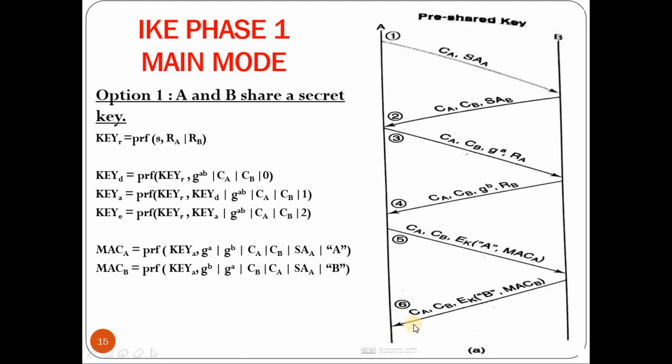Now the computed MAC B, if it is equivalent to the MAC B that is received in message 6, then A authenticates B. So in the last two communications, that is 5 and 6, the authentication of each of the parties happens, that is, mutual authentication happens. So in the first message, agreement of the cryptographic algorithms between A and B happens. Next, the generation of key happens in the third and fourth step, and in the fifth and sixth step, the authentication of A and B happens.